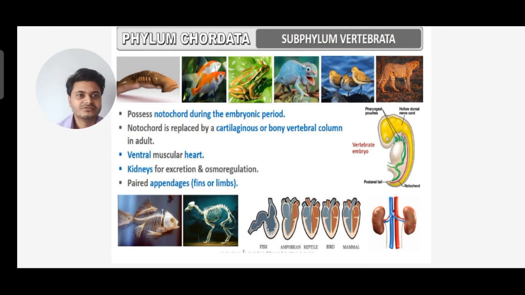You can see the different structures of the heart given for fishes, amphibians, reptiles, birds, and mammals. Then the vertebrate embryo, everything is given. Many pictures are given here. A colorful slide is this.